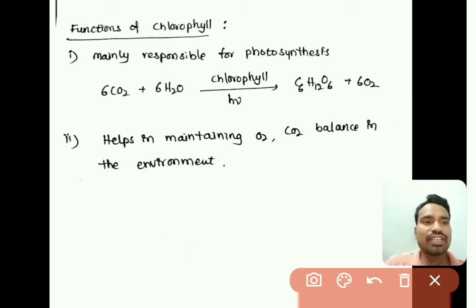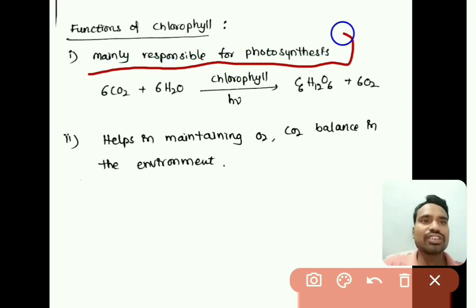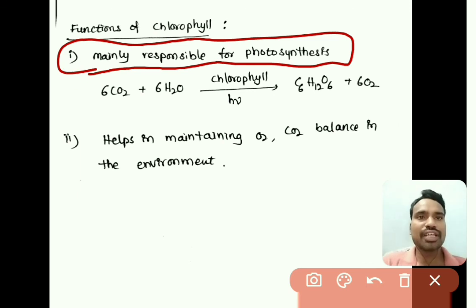So chlorophyll is the green pigment which is present in the leaves, right. Here chlorophyll is mainly responsible for the photosynthesis reaction. Photosynthesis reaction is carried through the chlorophyll only. So without chlorophyll there is no photosynthesis reaction. This is the major reaction for the production of carbohydrates, which are the major energy sources for the animals as well as the major living organisms, right.